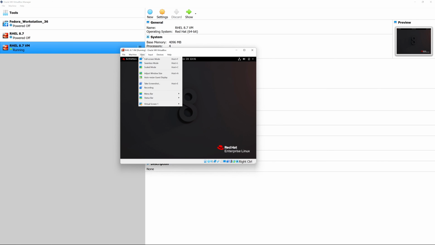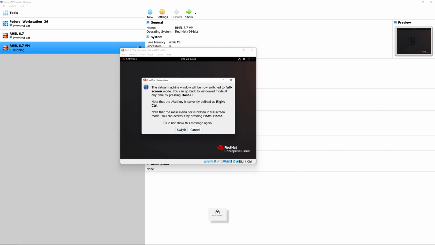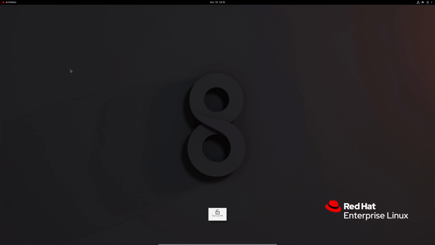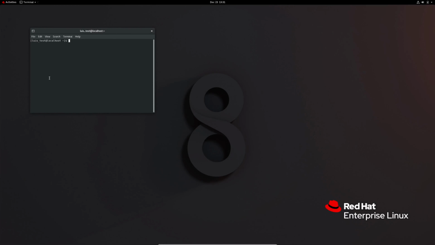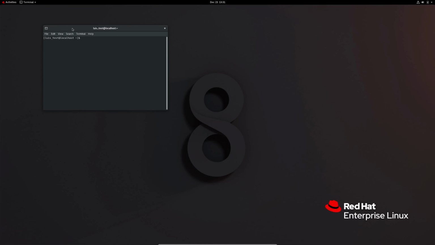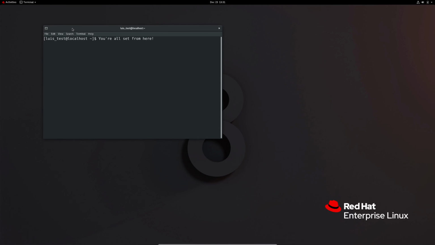Now you can go under view, and then you can go under full screen mode. Once you go under full screen mode, you can see that you're able to take advantage of your entire screen, something that you weren't able to do before, given that you didn't have the guest editions installed. But with the updated guest editions, you can now see that you're able to take advantage of the whole screen.